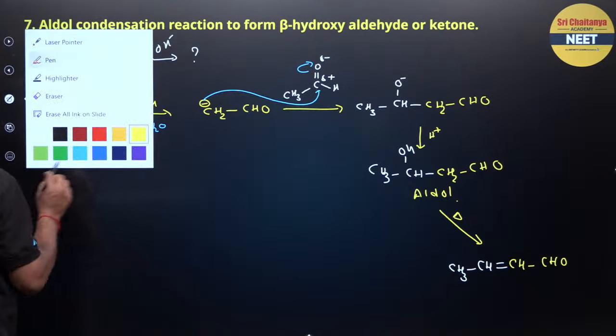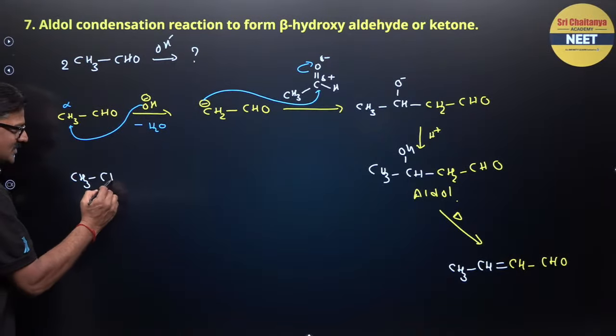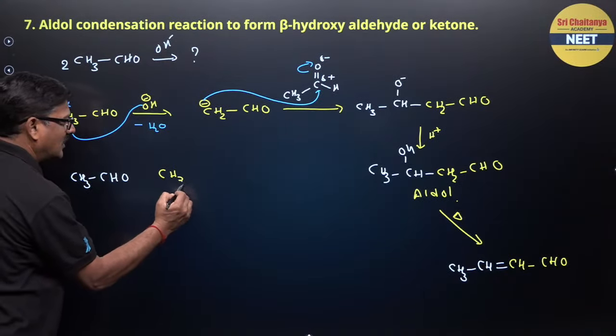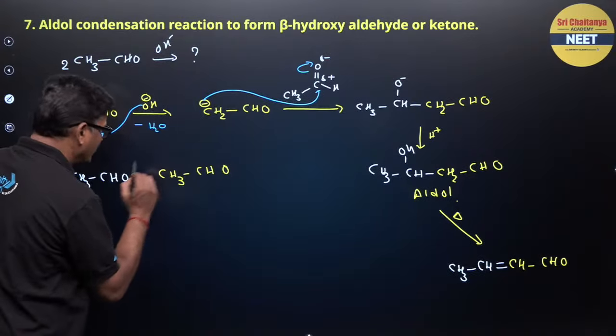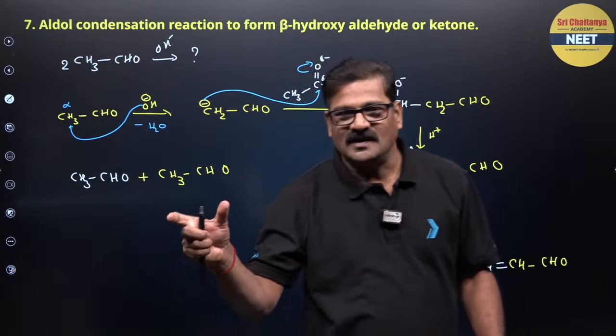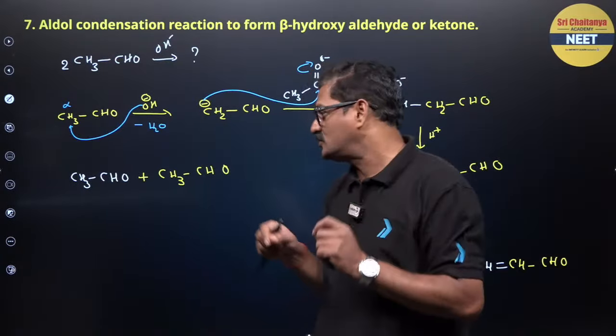You can see this is the one, CH3 and CHO and CH3 and CHO. ये trick में क्या करना? You see, one is the aldehyde group, another one is the alpha hydrogen.